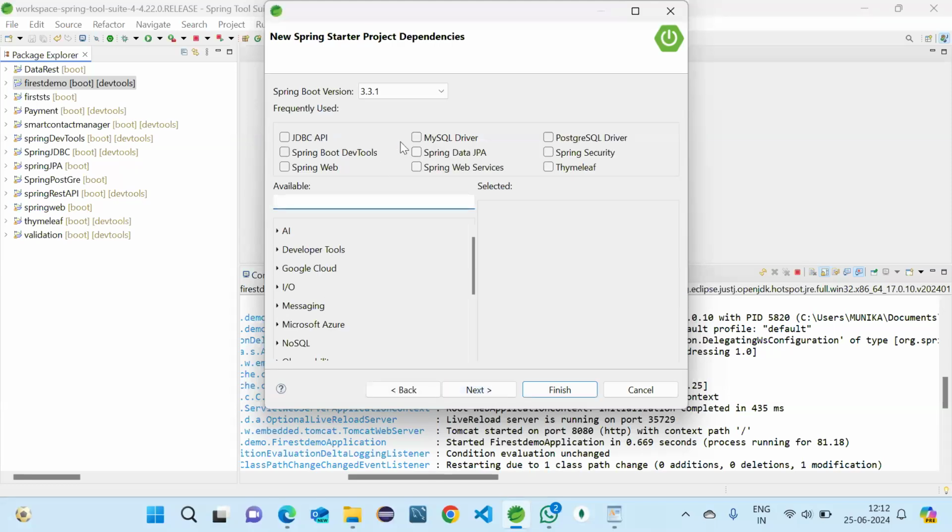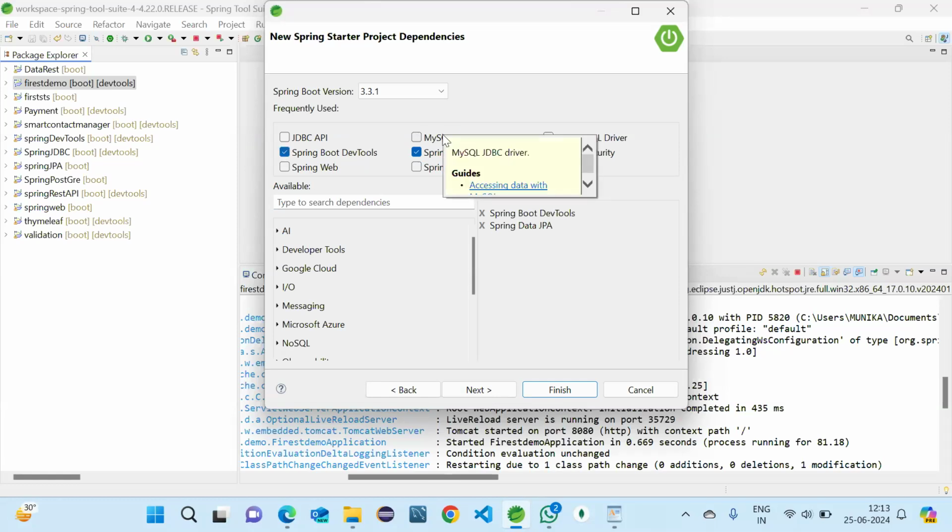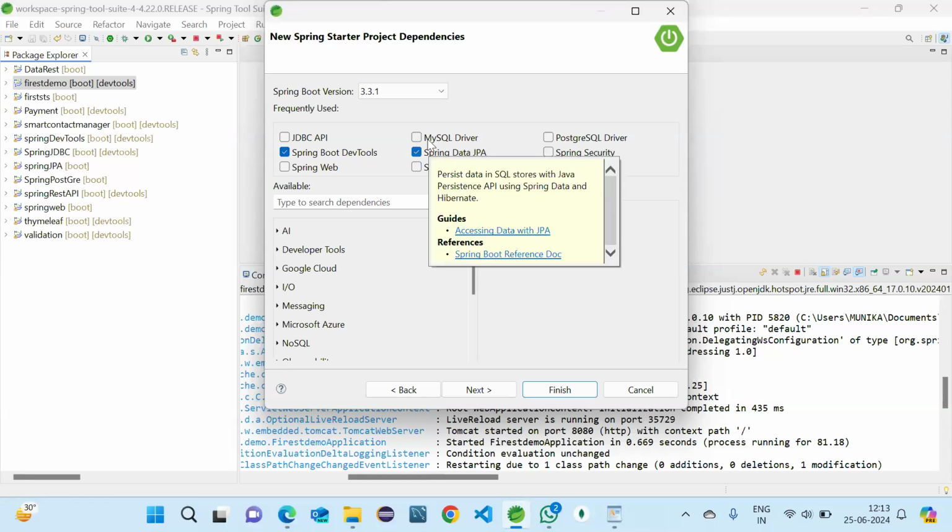Then go to next, and here you need to add the files. One is data JPA, and then web we don't need because we are going to work with console only. Dev tools we need, and then dev tools, data JPA, MySQL driver.